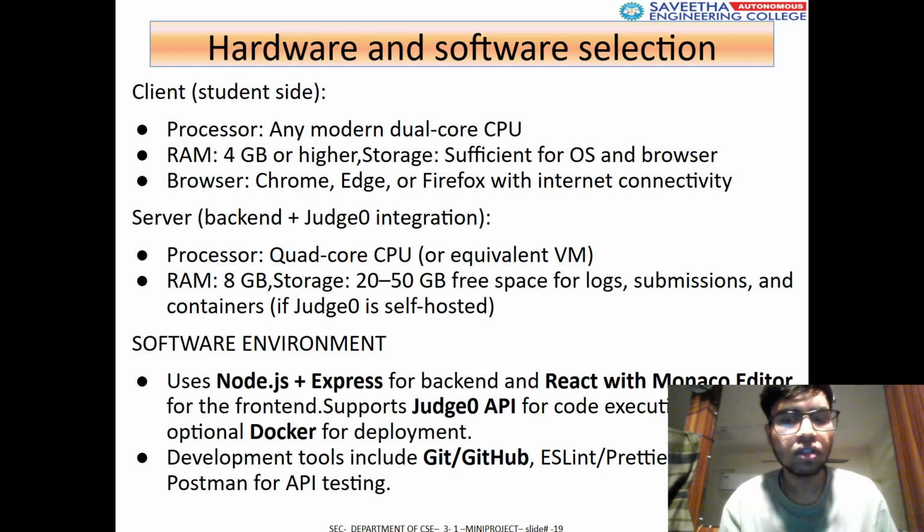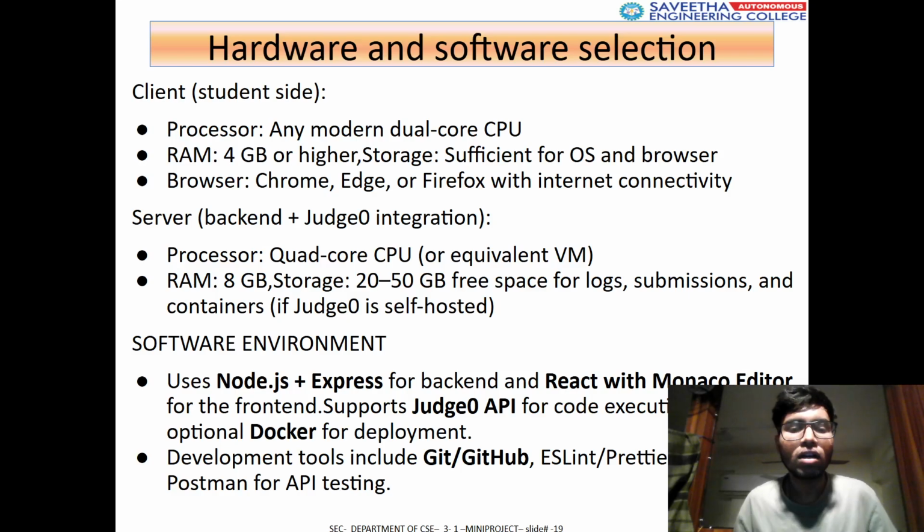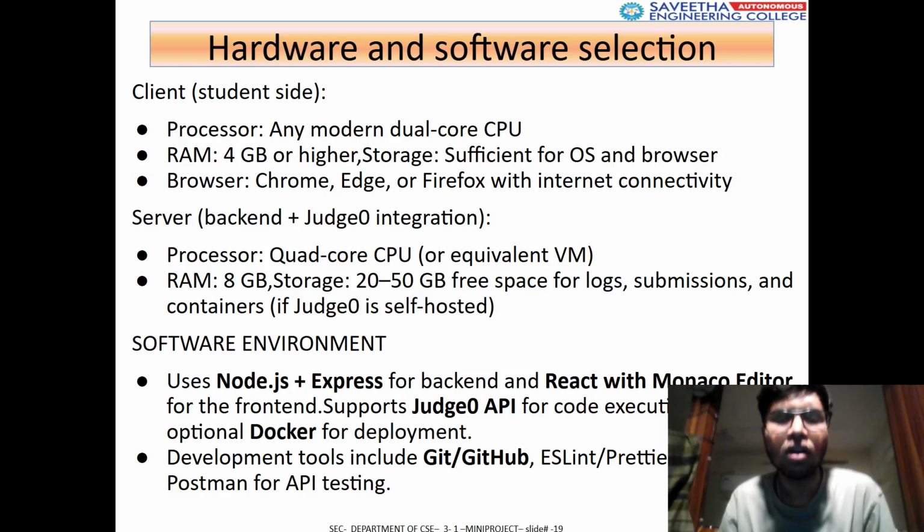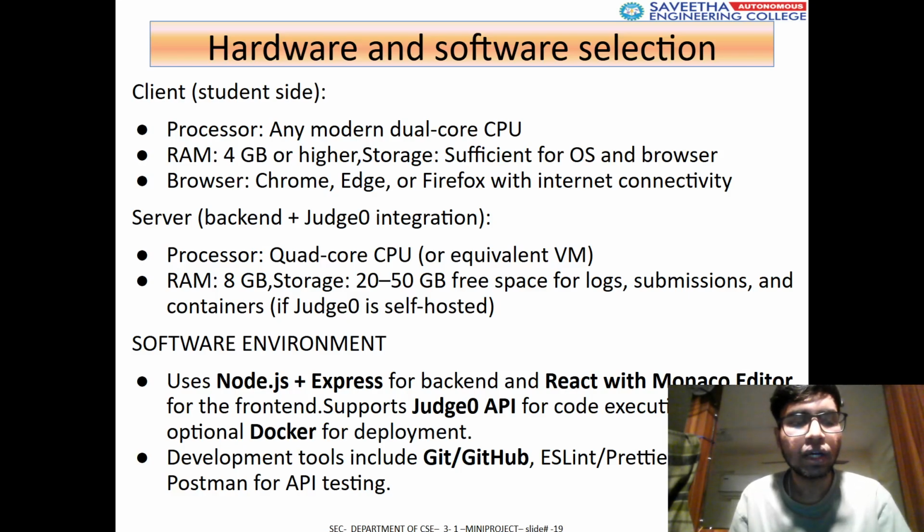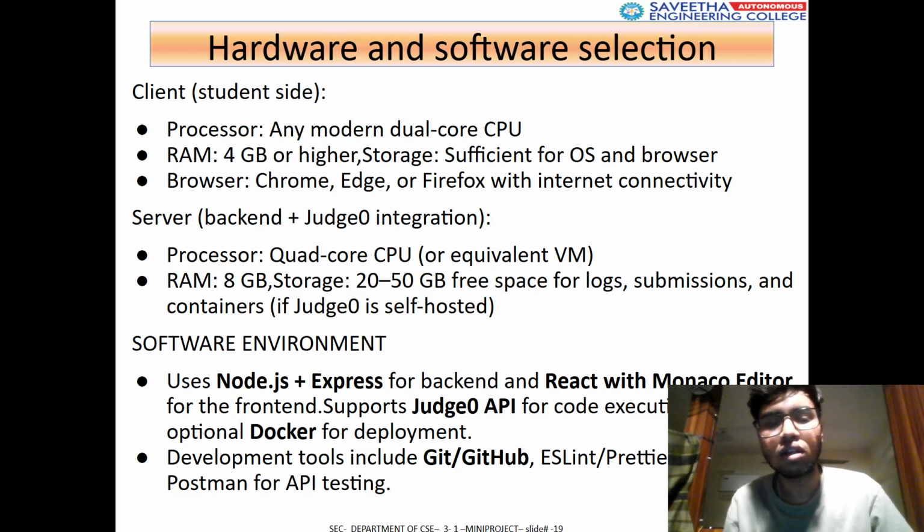The software we use is Node.js and Express.js for the backend, and React with Monaco. Monaco is a component that is present in React for the front end UI, the coding input platform. We are using Postman for API testing, and for security we are using Docker.